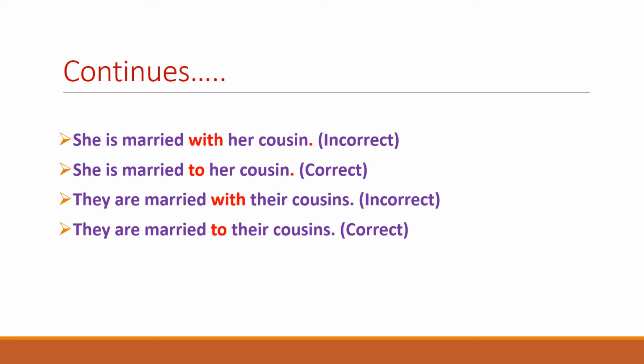The third example of this rule: "They are married with their cousins." Again, I am repeatedly pointing out that married is followed by to, not by with. With is the wrong preposition with married. So we need to replace with by to. "They are married with their cousins" is the incorrect sentence because of with, whereas "They are married to their cousins" is the correct sentence because married is followed by to.